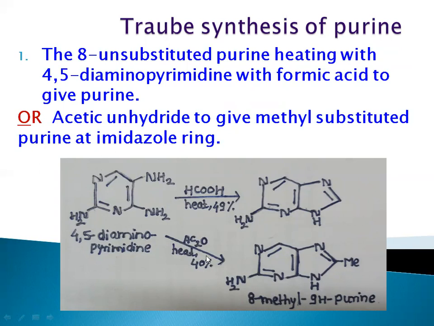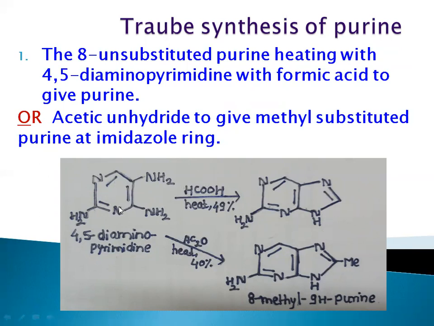Okay, there are 2 reactions they have given. First, in presence of HCOOH, that is formic acid, and in the second, in presence of Ac2O, that is acetic anhydride. Every time we will get another product. Okay, different products we are going to get.